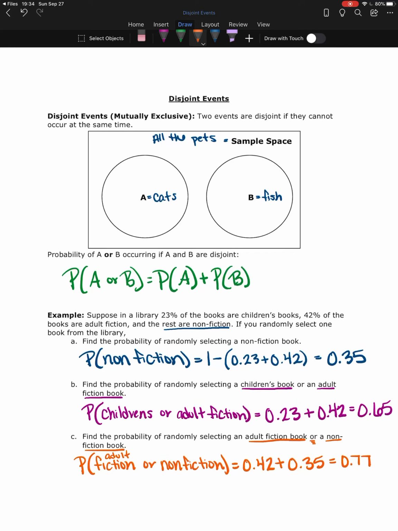If I go into the library and I close my eyes and I just randomly grab a book off the shelf, there is a 77% chance, or 77% probability, that the book in my hand will be either adult fiction or nonfiction, and not a child's book. So those are disjoint events and how to find the probability of A or B occurring if those events are in fact disjoint.